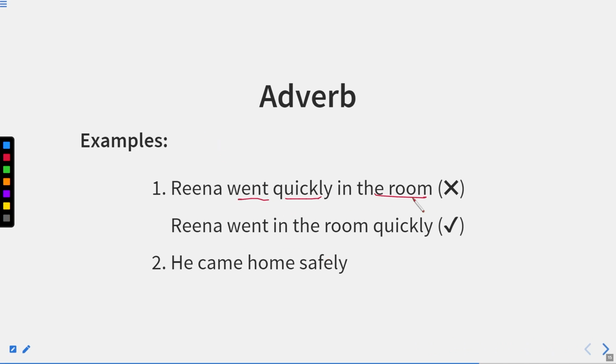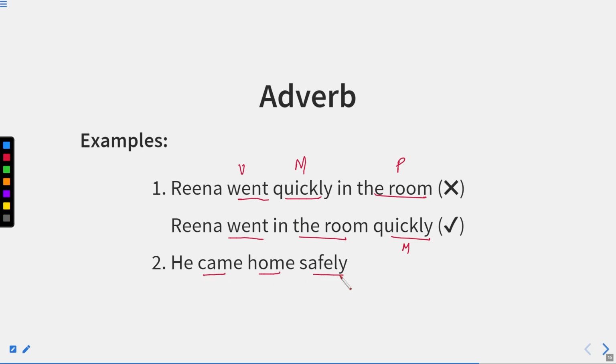Reena went quickly in the room. Now Reena went is verb. Quickly is manner. Where? In the room. So it is place. So the sentence will be incorrect. In fact, the correct sentence will be Reena went in the room quickly. So quickly is manner, which should come after the adverb of place, because here we are having went, which is actually the second form of go.